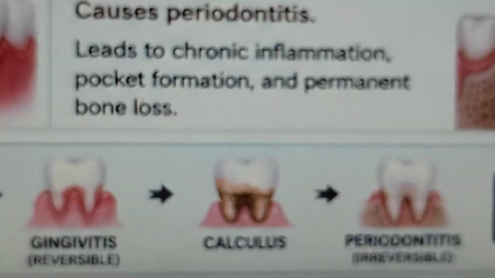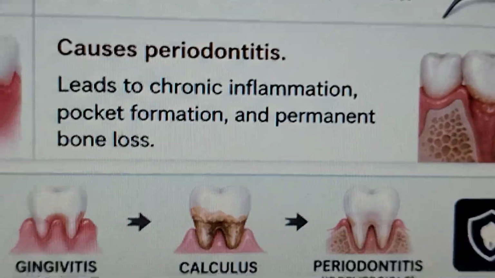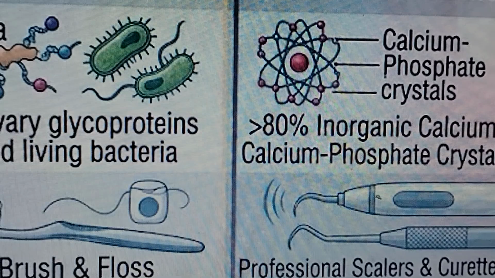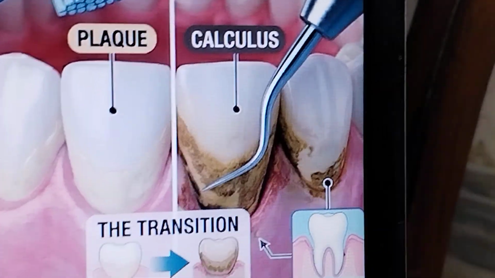Plaque, gingivitis, calculus, and then periodontitis. That is irreversible. So professional care makes the difference. Okay, so plaque to calculus?